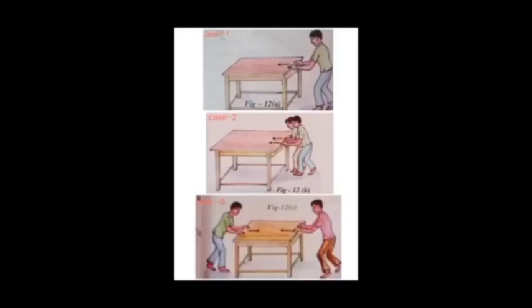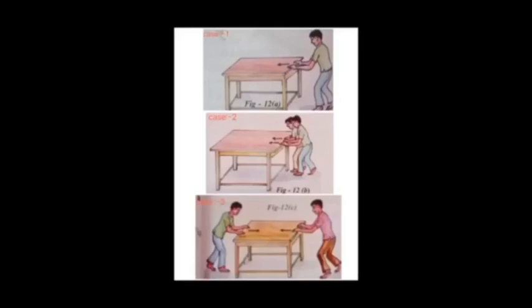It means more force makes it easier to move the table. In the first case you applied force. In the second case both of you apply force, and then your friend applies force in the opposite direction to you.